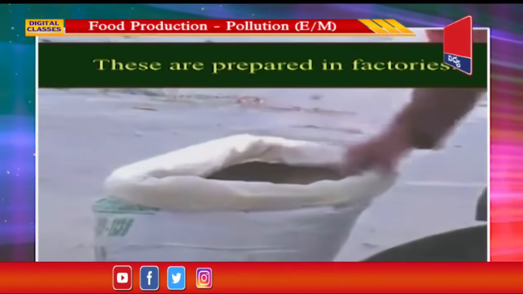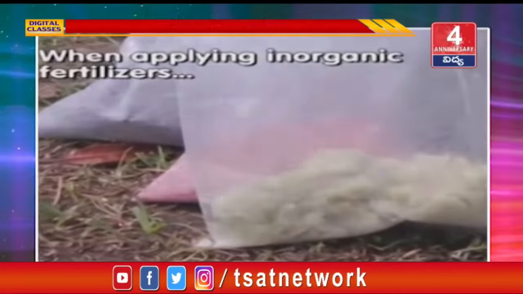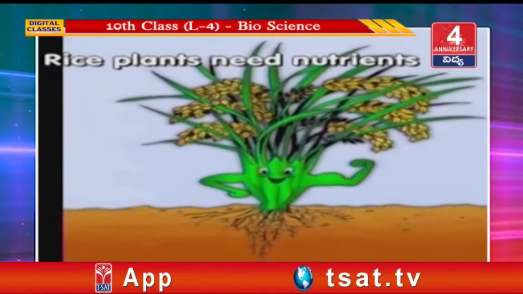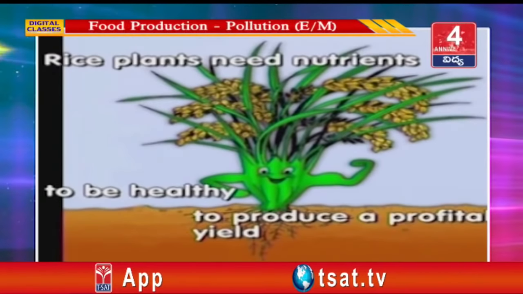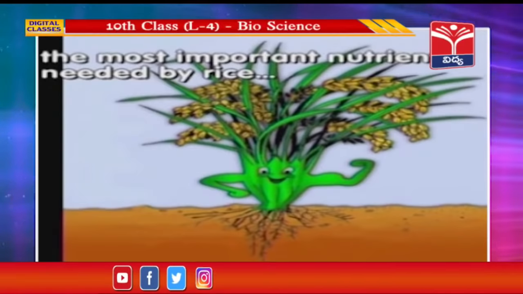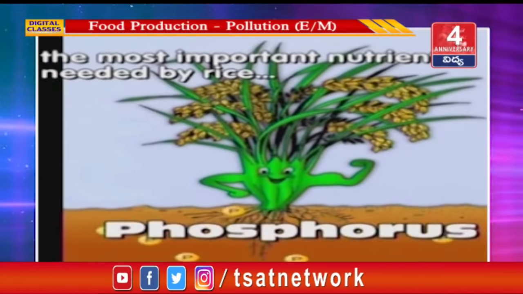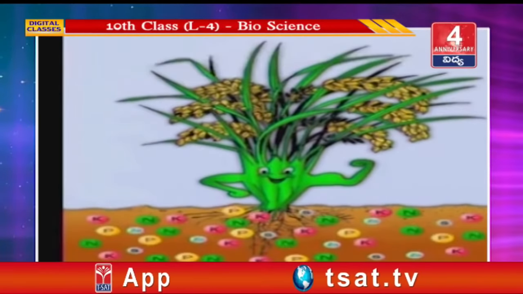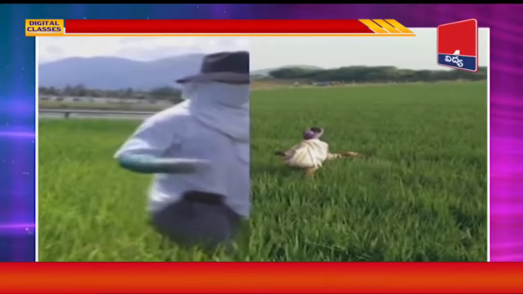Artificial manures are prepared in factories and supplied in bags. When applying inorganic fertilizer, rice plants need nutrients to be healthy to produce a profitable yield. The most important nutrients needed by rice: nitrogen, phosphorus, potassium, zinc, sulfur, etc. See here the farmers applying manure in the fields.